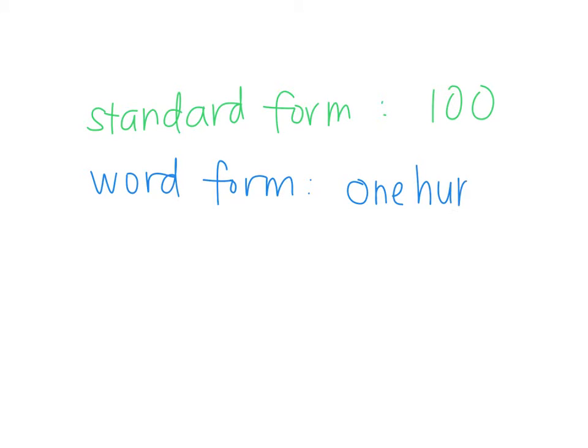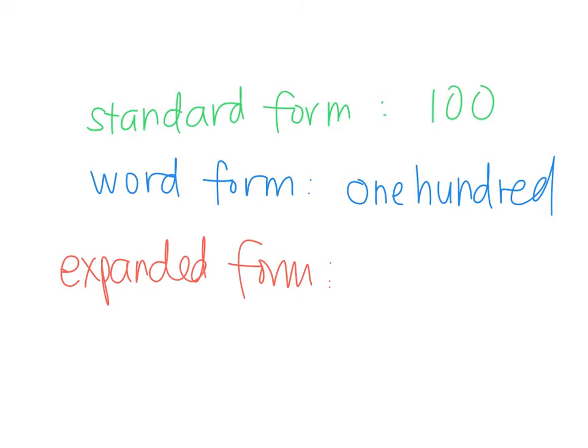Now, check this out. What's the value of this 1? 100. Because what period is it in? Ones. But is it in the ones, tens, or hundreds of the ones? Hundreds. So it's 100. Very good. Now, the last form, you should already be familiar with this, is called expanded form. When something is expanded, it's written out long, isn't it? Expanded. What that means is you take each digit and you tell me the value of it. What's the value of this 1 again? 100. So I have 1 copy, 1 times 100. Now, do the zeros have any value? So actually, this is the expanded form of that number.